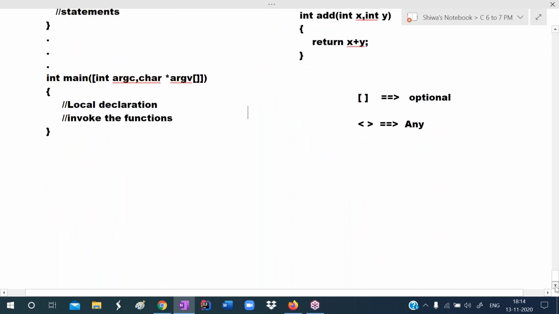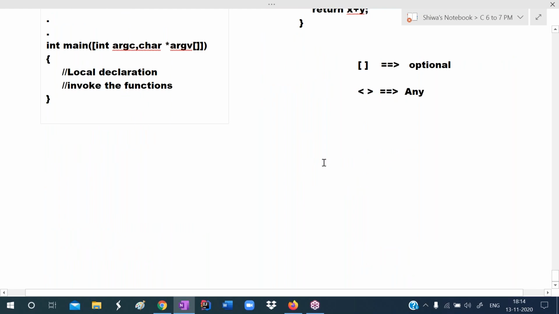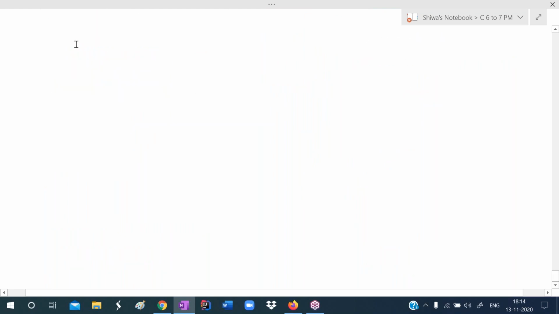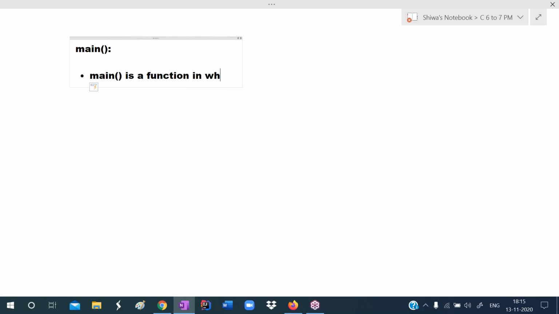Now I want to talk about this main function. In the starting classes, till the functions chapter or control structures chapter, I write only one function, that is main function. So that's why I want to talk about main function now. So what is this main? To indicate function, we use this opening parenthesis and closing parenthesis. Main is a function in which we write a set of statements.